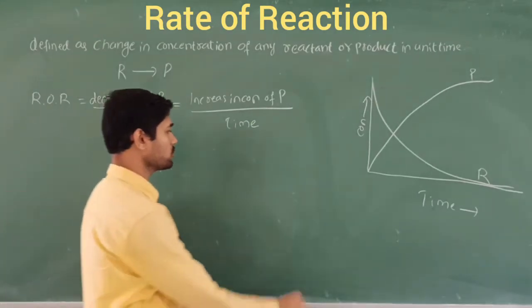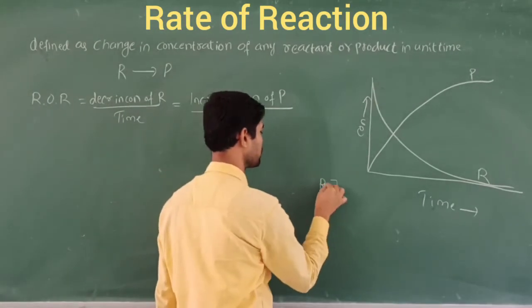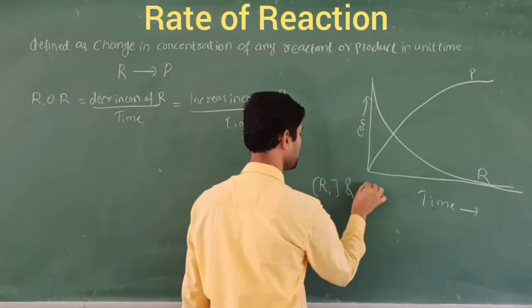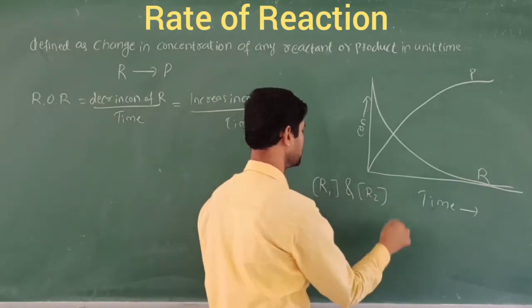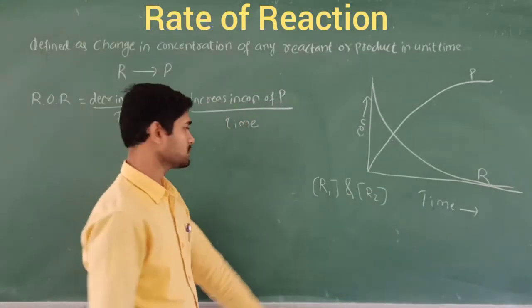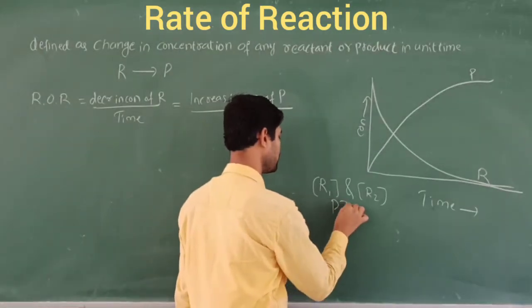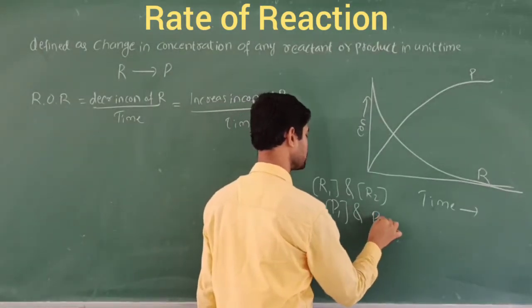Now I am going to consider the concentrations of reactants R1 and R2. These are the concentrations of the reactants, and I am also going to consider the concentration of P1 and the concentration of P2.